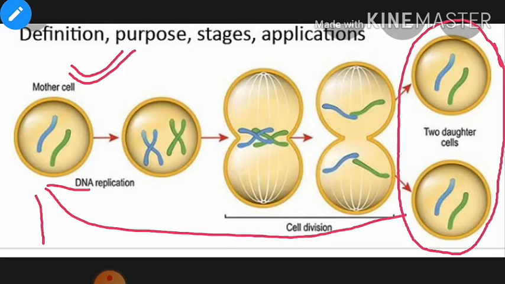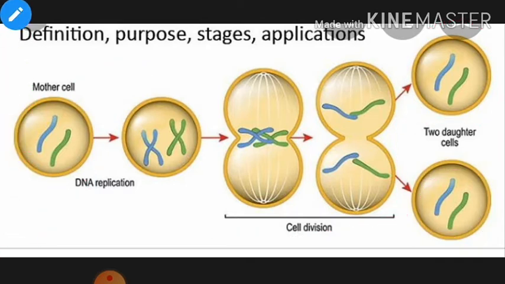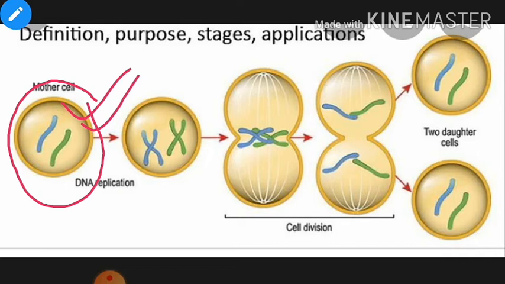In the mother cell which undergoes mitosis, two daughter cells are formed at the end. This is the most important feature: only two daughter cells are formed at the end of mitosis, and the number of chromosomes is the same as that of the parent or mother cell. The daughter cells will have as many chromosomes as the parent or mother cell. Suppose there are 2 chromosomes in the mother cell, then these 2 will remain in the daughter cells also, like 2 in this cell and also 2 in this cell.